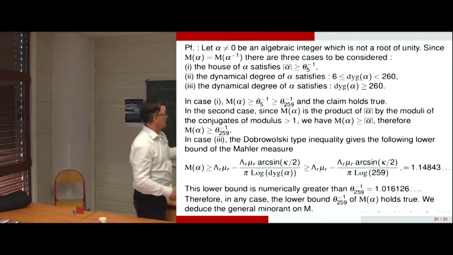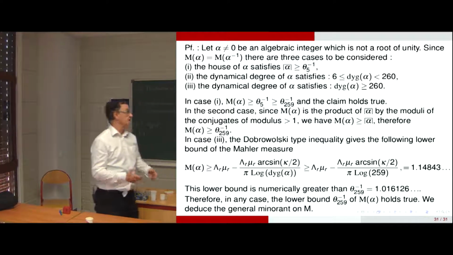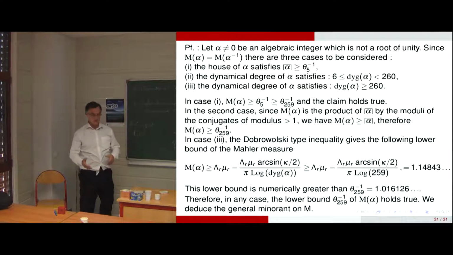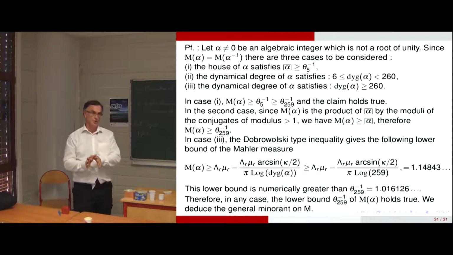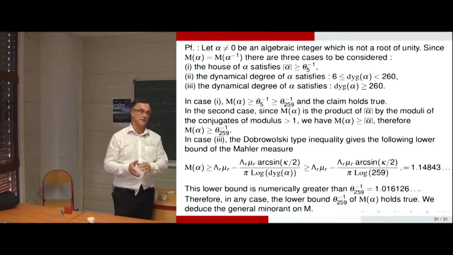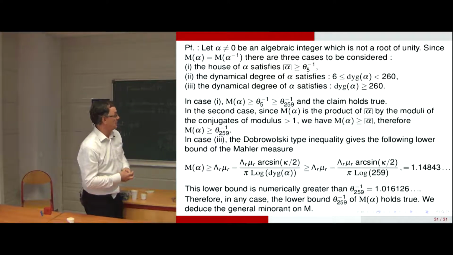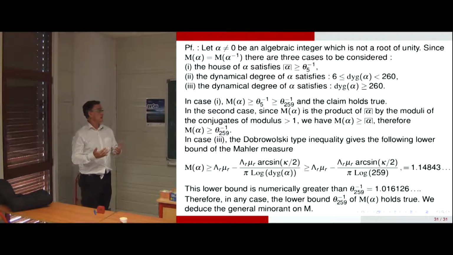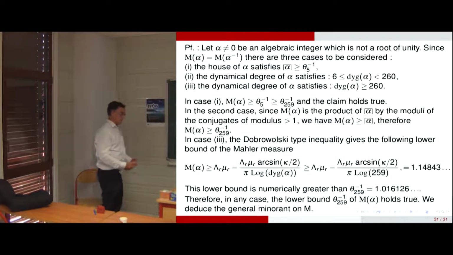But actually, these functions have natural boundaries, and we are interested here in a very small proportion of poles of the dynamical zeta function, which are very close to the unit circle in general, which is a natural boundary.